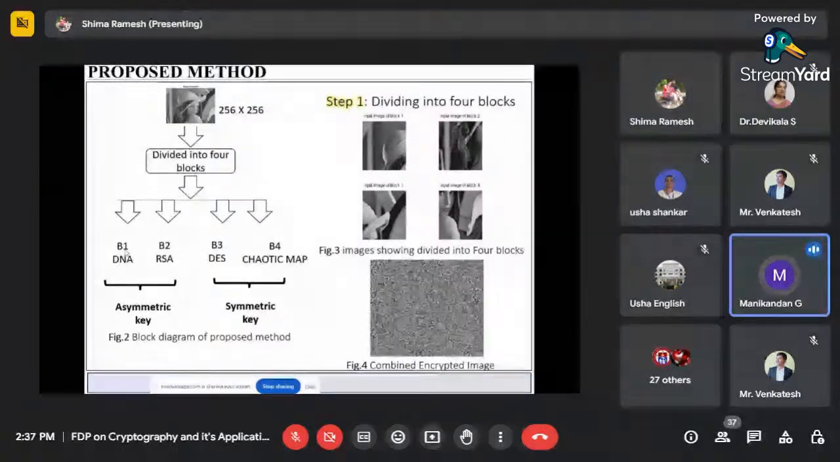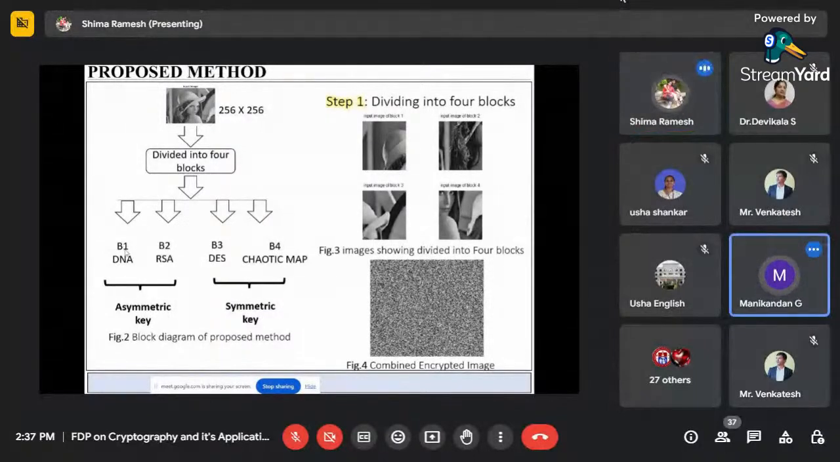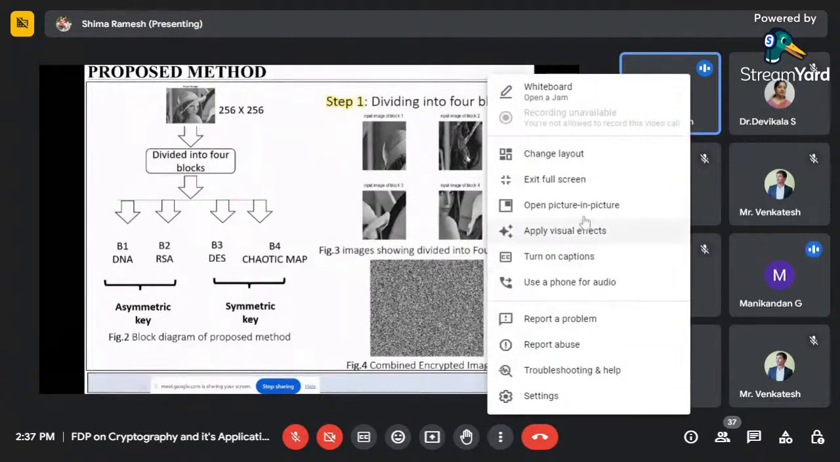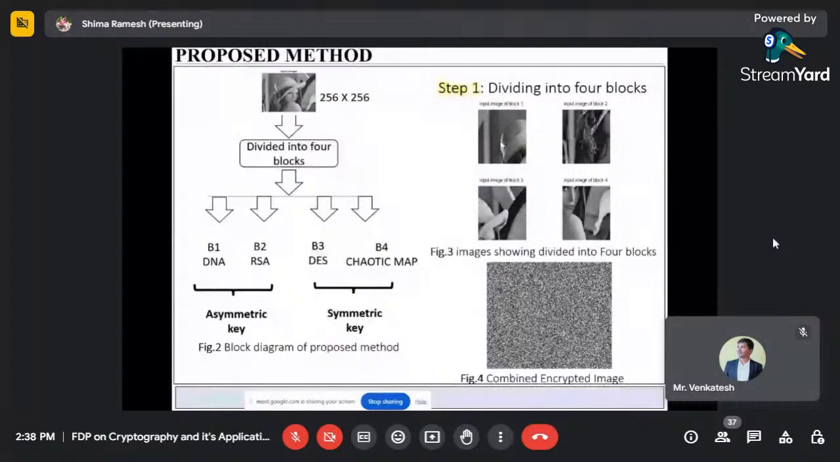Nowadays elliptic curve cryptography is used because of its efficiency. Yes, okay, ma'am. Yesterday I talked about ECC only. But RSA also takes too much time compared with ECC, and you are using four algorithms in a particular system. What is the time efficiency, ma'am? Because some image sizes are very small, like 256 by 256. I'm converting it into four blocks, 128 by 128. You are putting four different algorithms in a particular system.